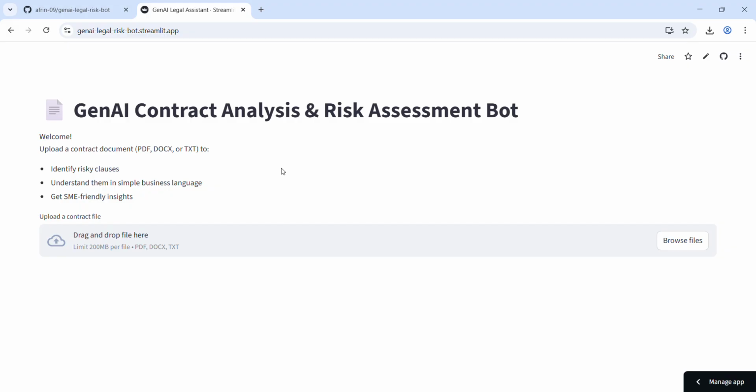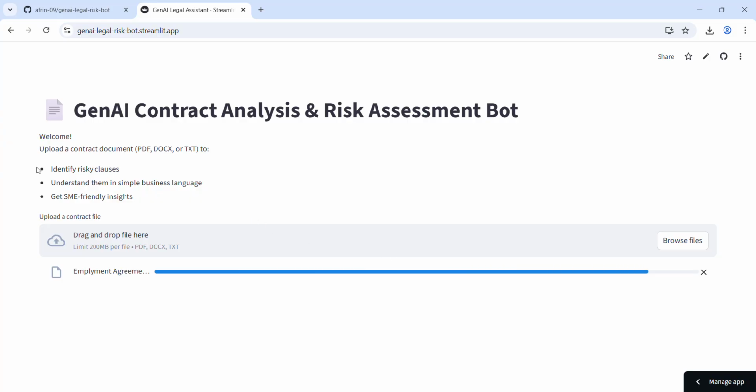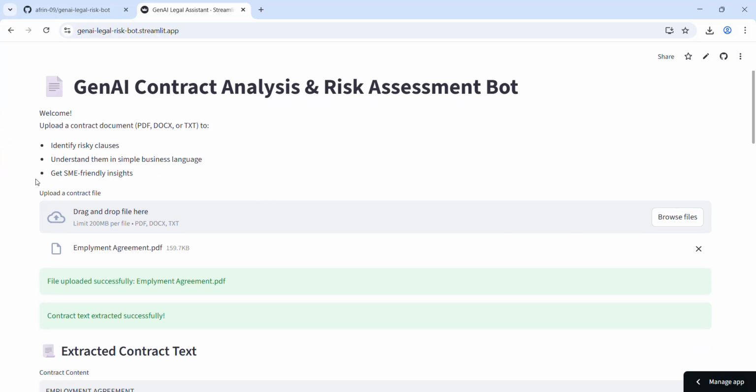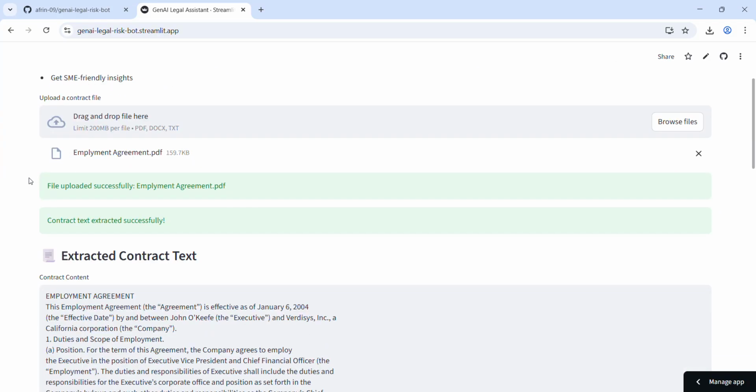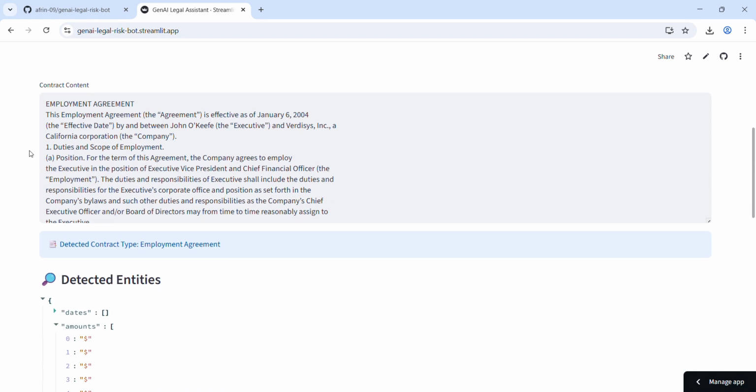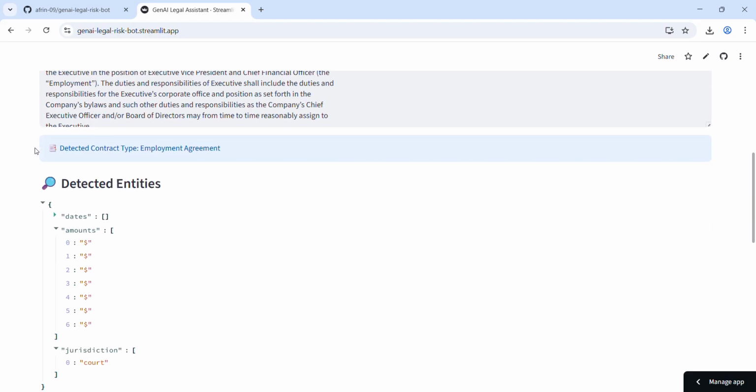This is the Gen AI contract analysis and risk assessment bot. The interface is intentionally simple so that non-technical business owners can also use it easily. I'll start by uploading an English contract document. The system first extracts text from the document and displays it for transparency, ensuring users can verify what is being analyzed. Then it detects the contract type.